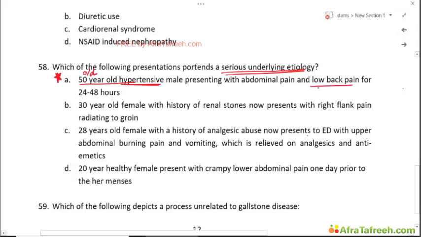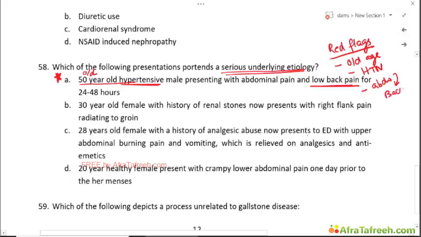Low back pain. So if we consider low back pain as one of the presenting complaints here, red flags include: one is old age, second is presence of hypertension, third is an abdominal pain radiating to the back, and this patient has all three.